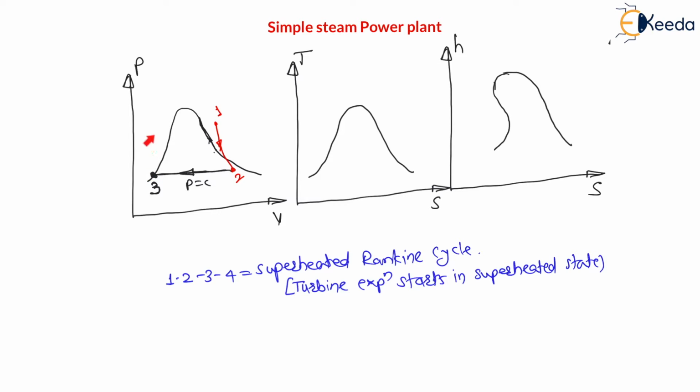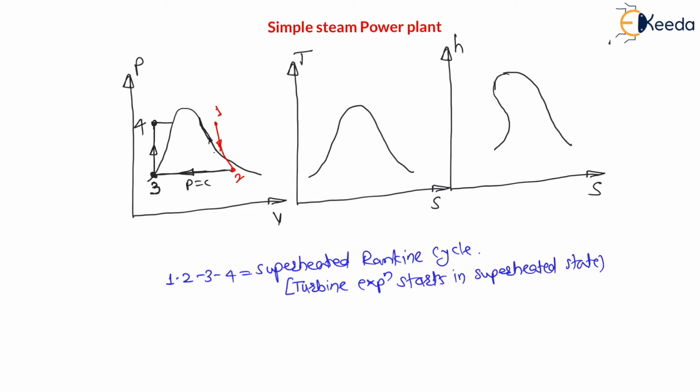Now 3 to 4 is reversible adiabatic pumping. Now my dear students, whenever we are compressing the liquid, the liquids are generally incompressible, so whenever we try to compress the liquid, volume remains constant but pressure increases, right? For liquids, generally volume does not change. Therefore 3 to 4 the volume does not change. The cycle will be like this, 3 to 4. And 3 to 4 is reversible adiabatic compression in pumping, that is also called pumping in pump. And 4 to 1 is constant pressure heat supply in boiler.